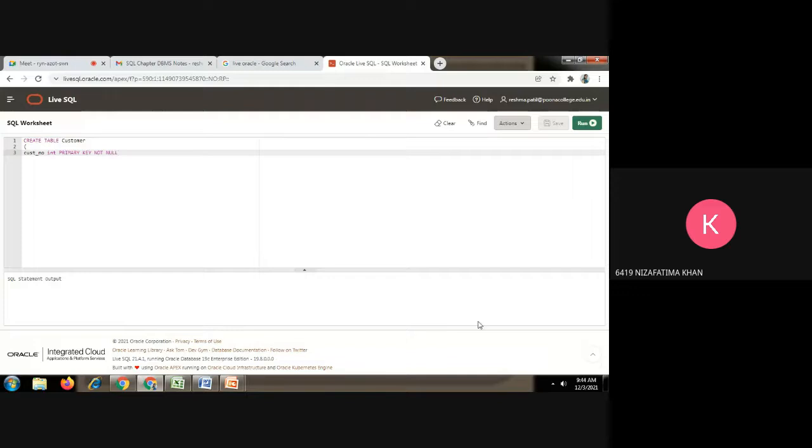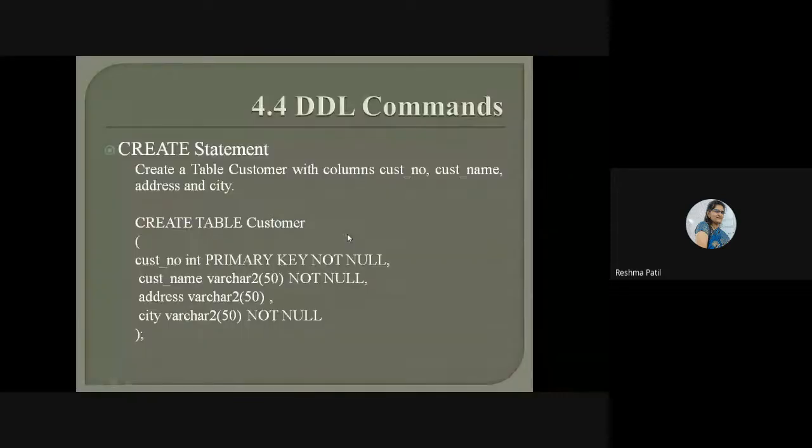Yes, ma'am. Now give a comma here. One attribute is over. Give a comma, go to the next line. Now we will create the next attribute. Check the attribute customer name. So this is the attribute customer name. What type of value is it going to take? String. Customer name is there. So I am using varchar here.